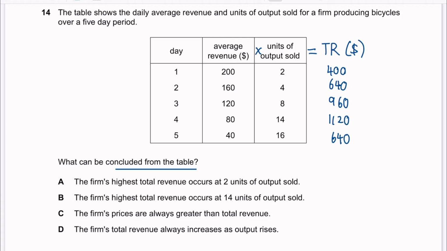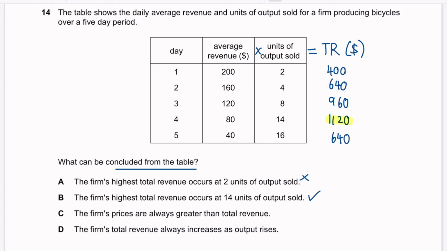A. The firm's highest total revenue occurs at 2 units of output sold. So we see this. Oh, no, this is not the highest revenue, so we know that it's wrong. B. The firm's highest total revenue occurs at 14 units of output sold. 14 units, which is this. Yes, so this is correct.